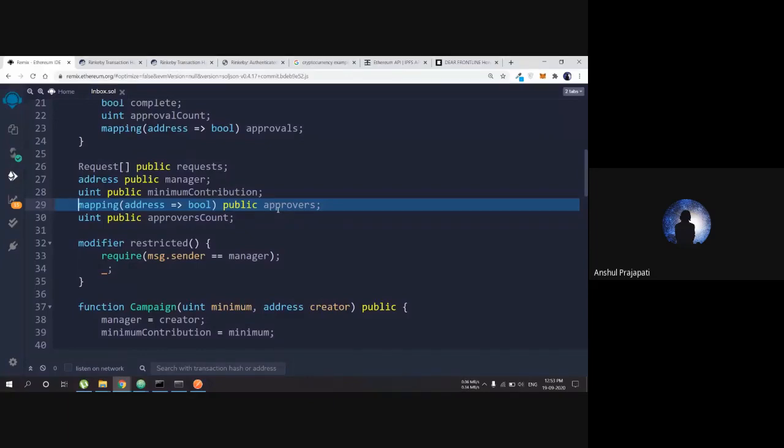Because once you have created an array, you have to iterate over all the length. Even if you are not iterating over all the length, the system is going to take the money over all the transactions. Okay, so that's why we're using mapping. Mapping is like hashing. It takes a constant amount of time to get any approval.